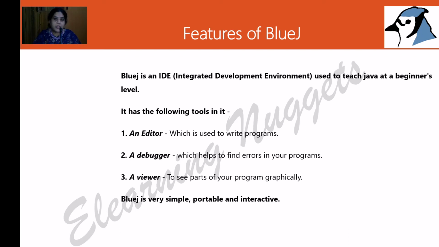Similarly, in BlueJ also we have an editor which is used to write the program, a debugger which is used to debug or to remove errors in the program, and a viewer used to view the different parts of the program graphically. BlueJ is a very simple, interactive and portable IDE. We will be learning more programs on BlueJ. I will be teaching that directly to you using the BlueJ editor.